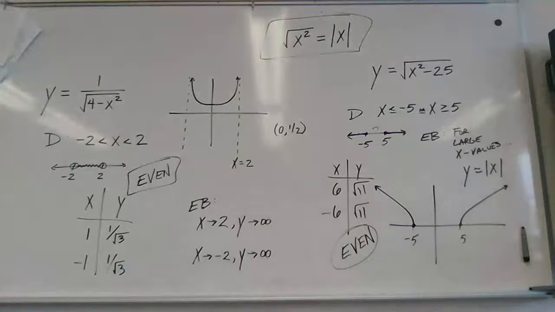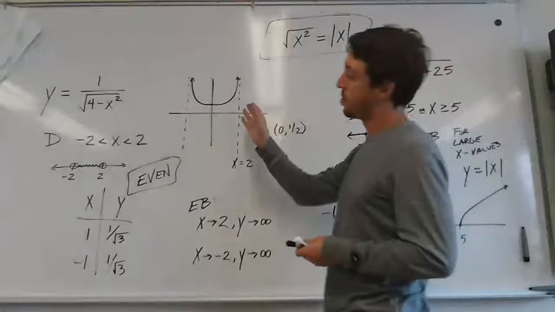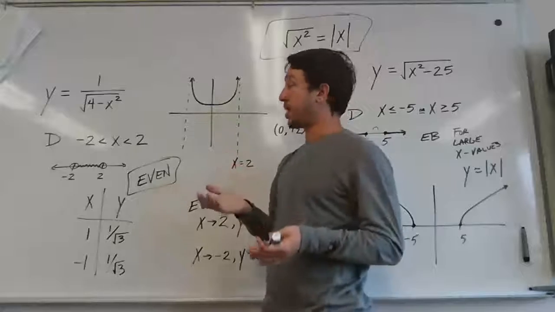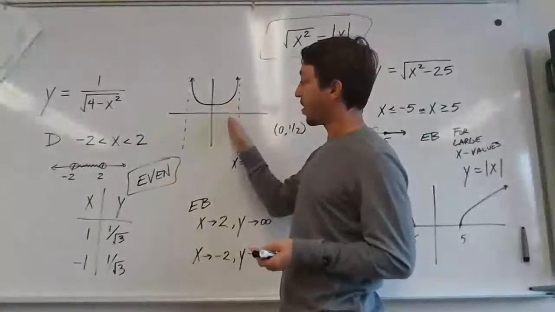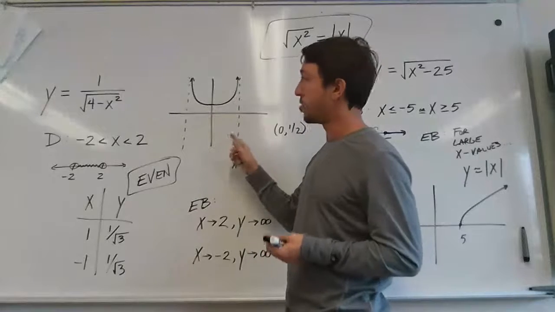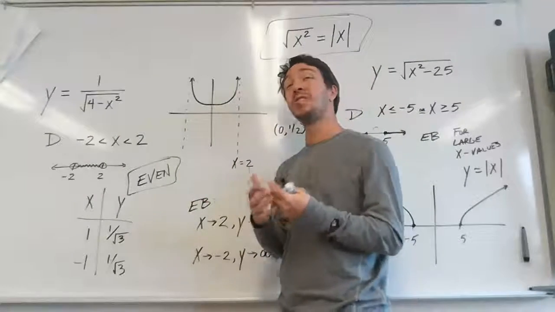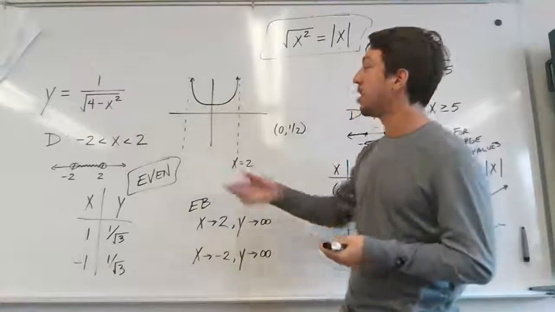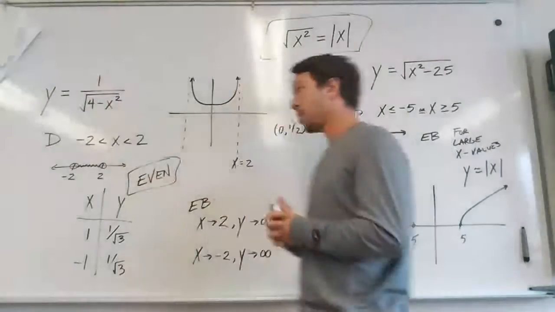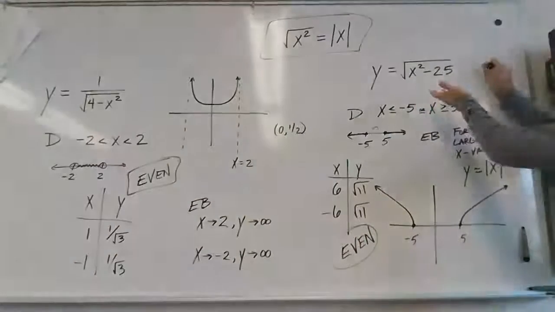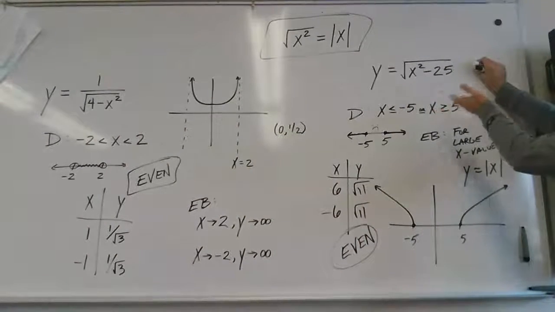So you wouldn't draw an asymptote at -5 and 5? No. Don't do an asymptote. An asymptote is created by, if you want to get precise, the fact that x values very close to 2 produce very large y values. Now, the way you usually detect that in practice is if I were to plug in 2, I'd have 1 divided by 0. Here, there's nothing I can plug in that's giving me division by 0.